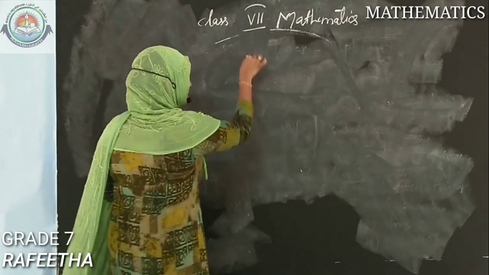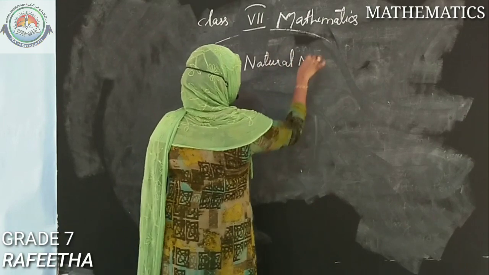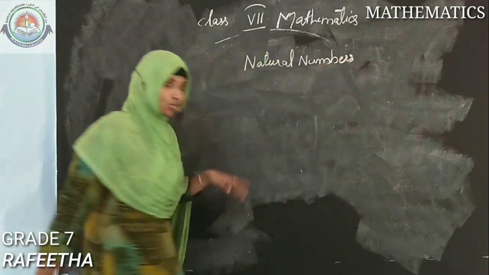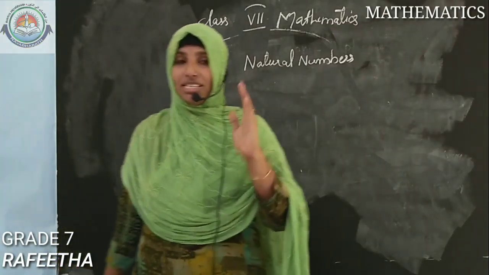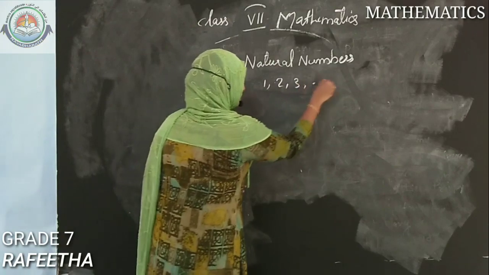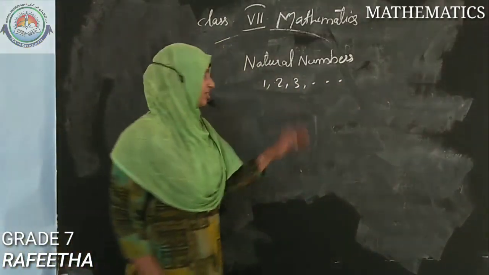First, natural numbers. What is a natural number? Natural numbers are the numbers which start from 1, that is 1, 2, 3, etc. Such numbers are called natural numbers. Okay, so natural numbers are over.